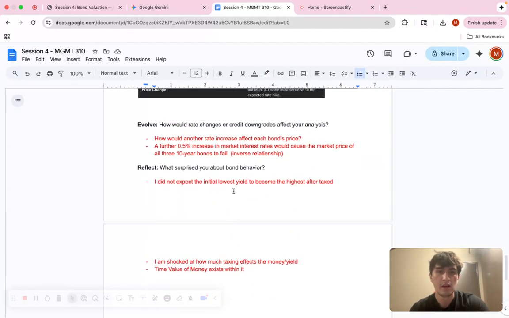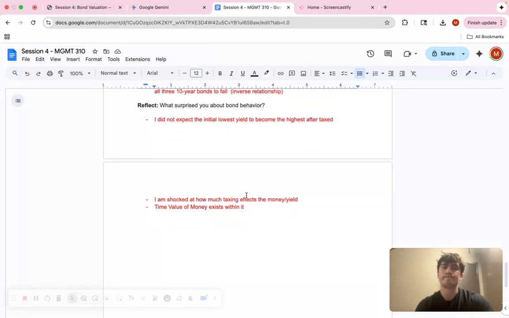And then for the reflect, what shocked me was how option C had the lowest initial yield, but after we factored in that she's tax exempt, then it turned into the highest yield. So that was interesting to me. And then once again, just seeing how time value of money exists within it with yield to maturity, it plays into that. So I thought that was really cool.